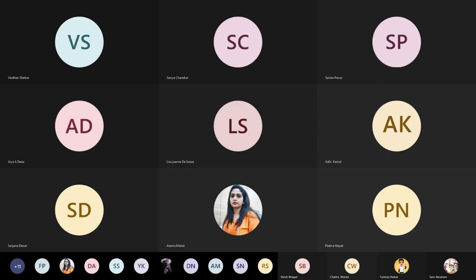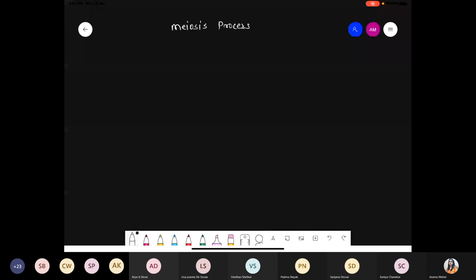Important and the essential process for the variation. Due to meiosis, we can create a different kind of variation. And obviously, due to meiosis, we form a haploid gamete, like male gametes as well as female gametes. So whenever we are talking about the meiosis process, they divide into two parts.